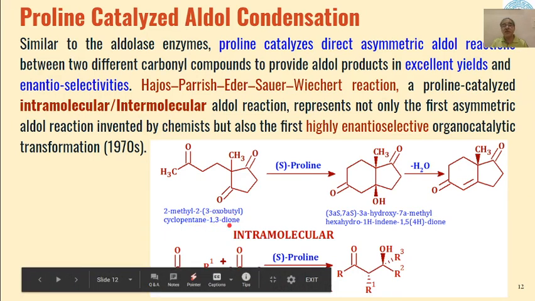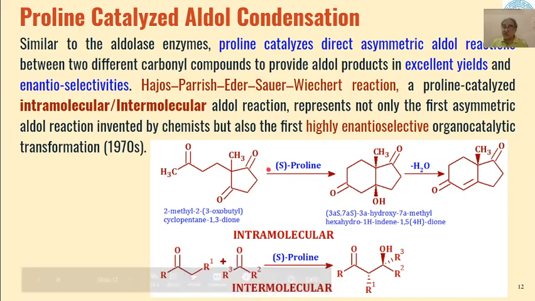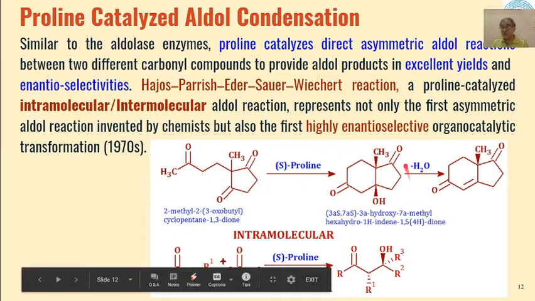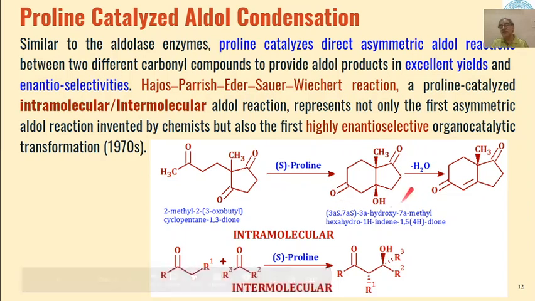So here, for an example, when 2-methyl-2-(3-oxobutyl)cyclopentane-1,3-dione was reacted with S-proline as the catalyst, the substrate undergoes intramolecular aldol reaction to give us an optically active or stereospecific product of this type.